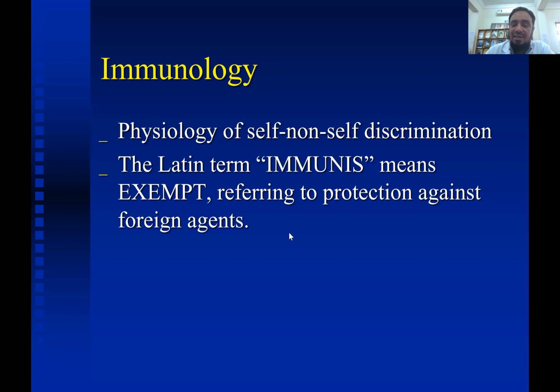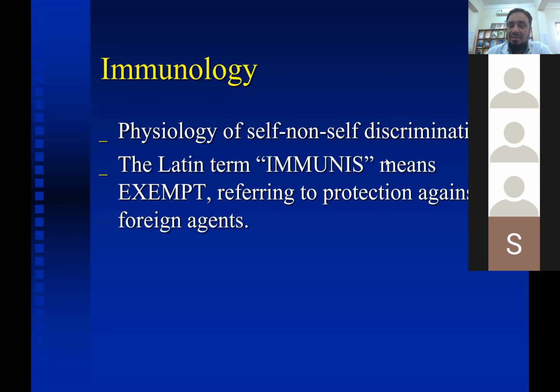Now, can you tell me what are the types of this immunity? Cell-mediated and humoral, very good. But before that, what is the basic classification? Innate and acquired. Innate and adaptive. Very good, excellent. That is innate and acquired. Okay. What is the difference between innate immunity and acquired immunity?